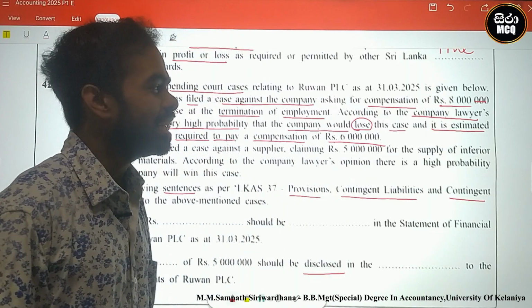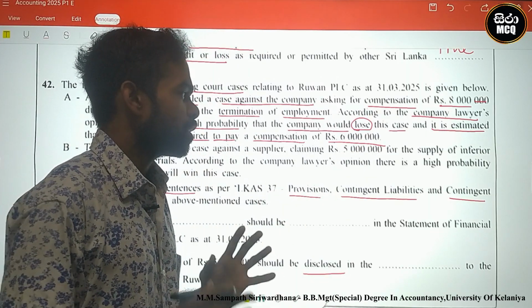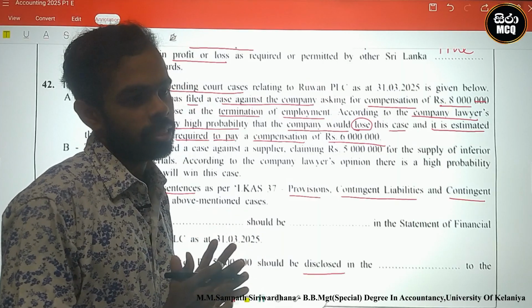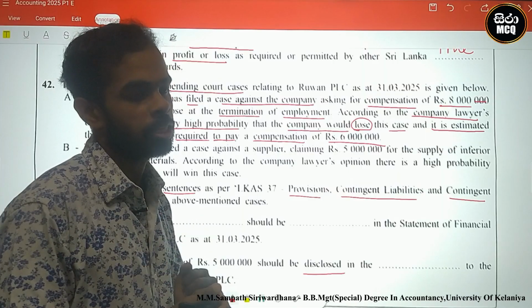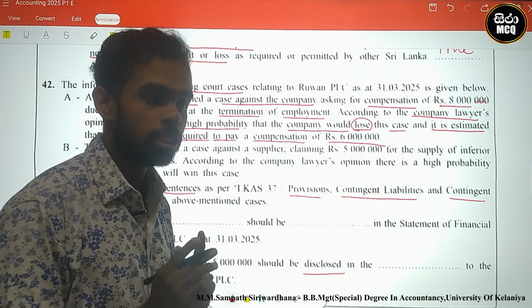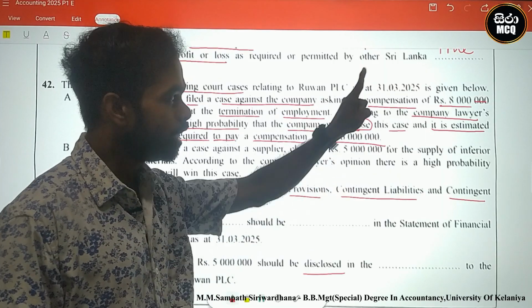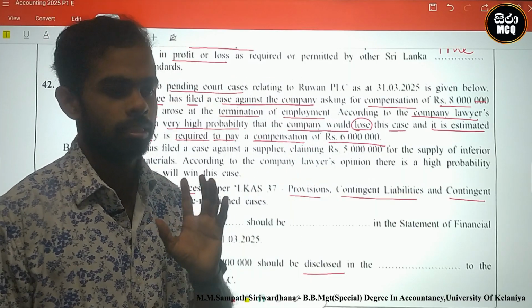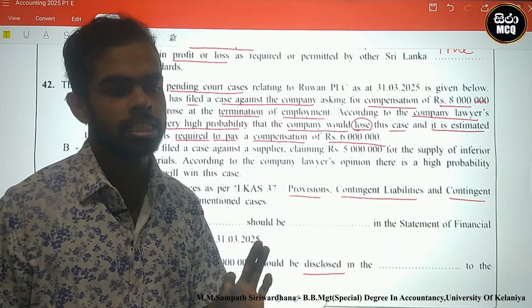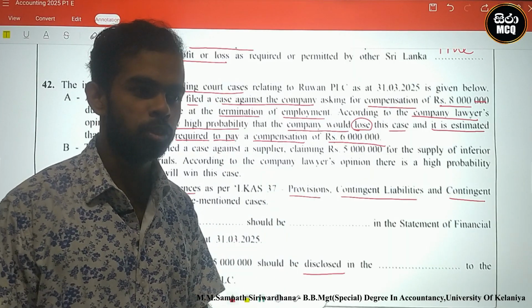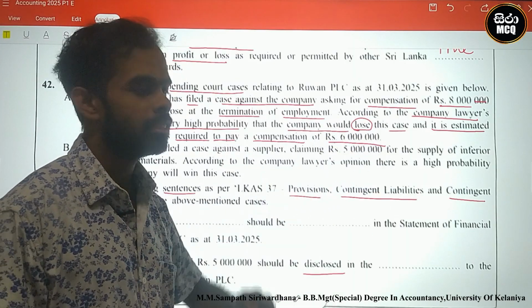The company lawyer reliably said that we must pay compensation. Which amount, 6 million or 8 million? 6 million. The employee requests 8 million, but the reliable person, the company lawyer, said we can actually pay 6 million.